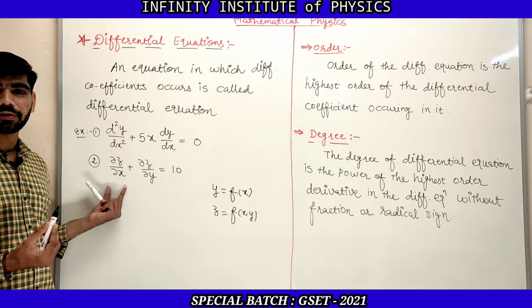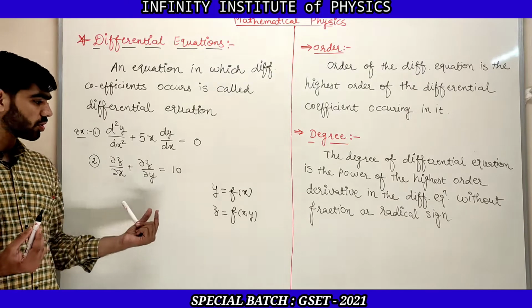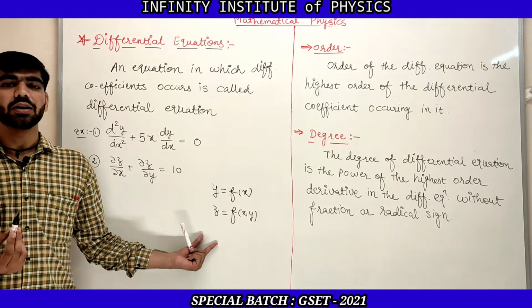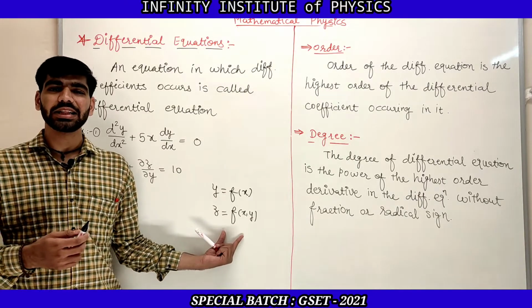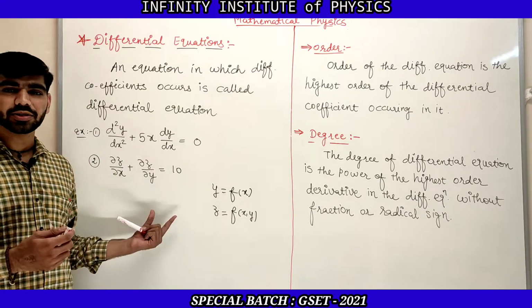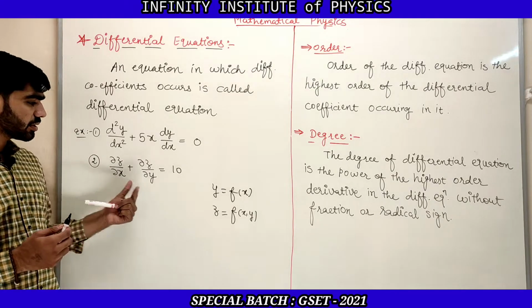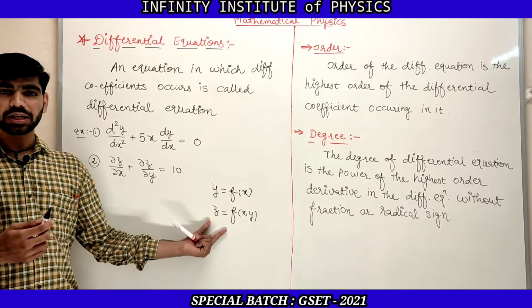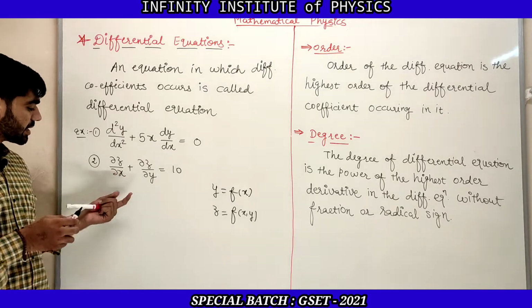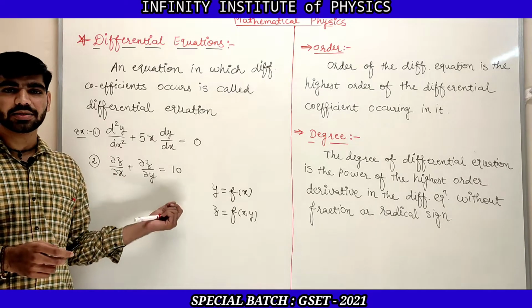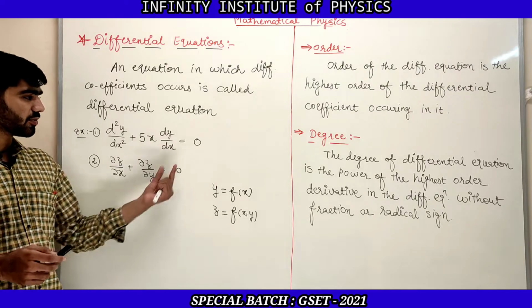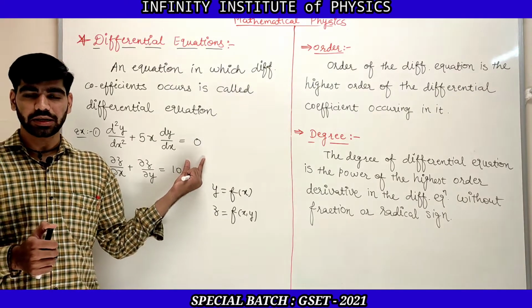the partial differentiation. So again, whenever we have a function of two or more than two variables, in that case we are using the partial differentiation. So here if we want to write the differential equation for that, then it is del z by del x plus del z by del y is equal to 10. This is the partial differential equation, and this is the ordinary differential equation.